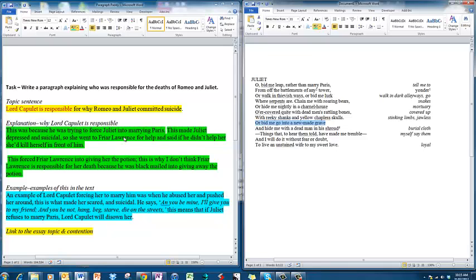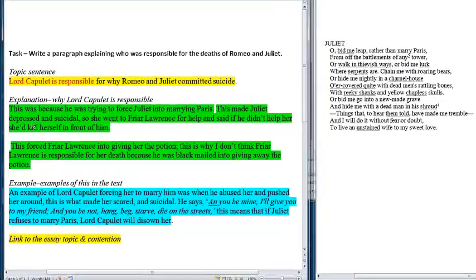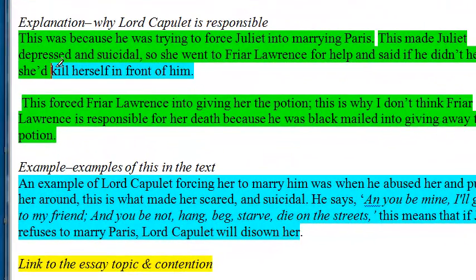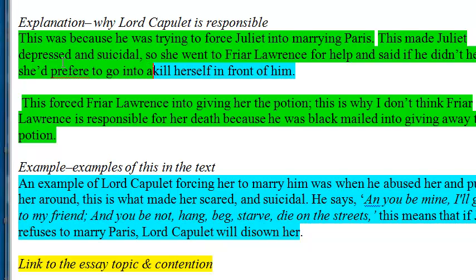This dressed and he didn't help her, so she'd prefer to go into, and what have we said? A new made grave.